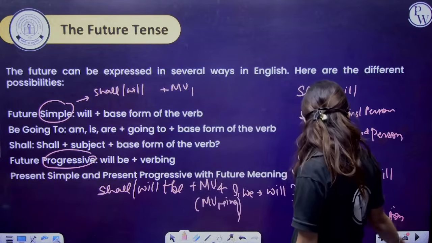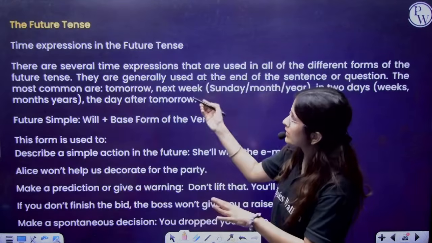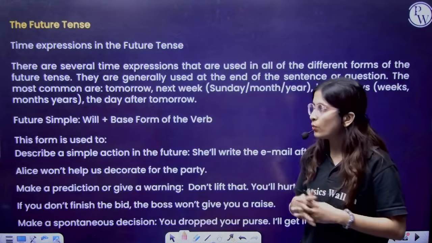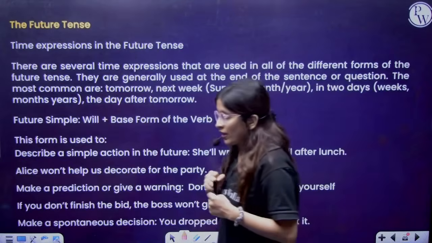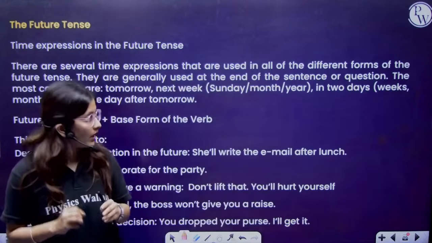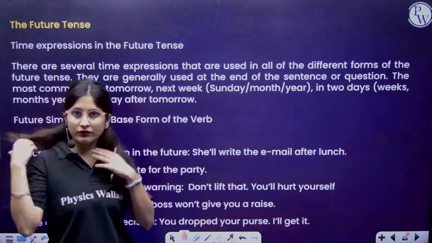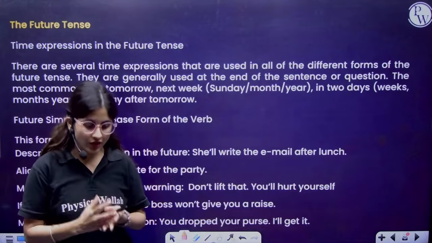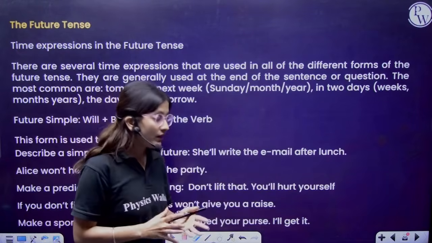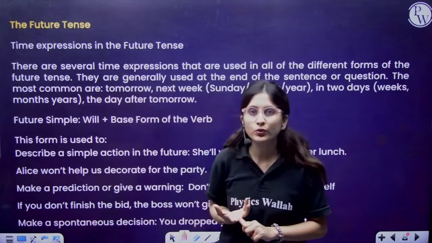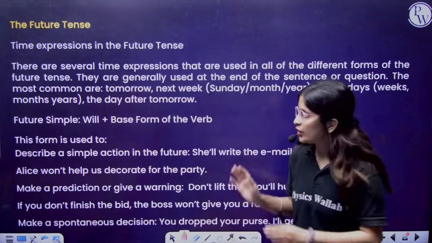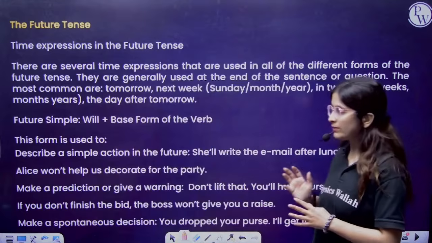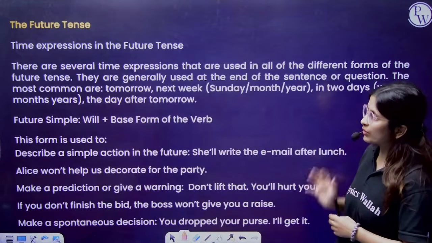Here, if it is a future tense, it is describing what? It is describing the terms of future. So, in the future tense, we are using different kinds of verb forms, that is shall and will. And I have explained where we have to use shall and where we have to use will. You can read it. You can take a screenshot of it. I am standing here. You can read the bookish language as well.